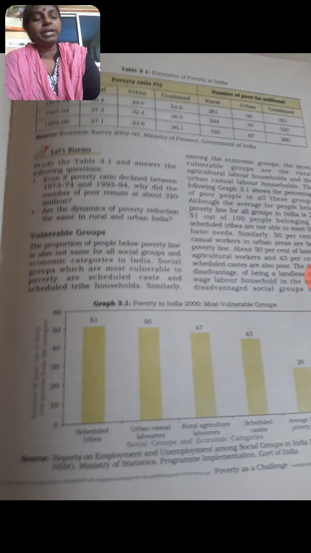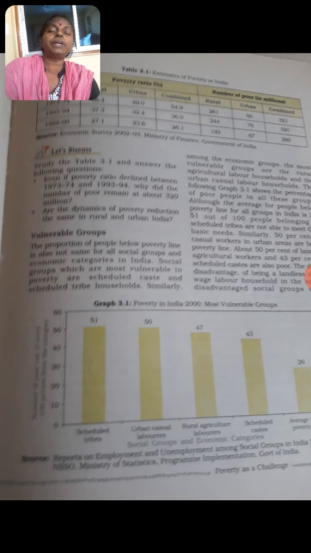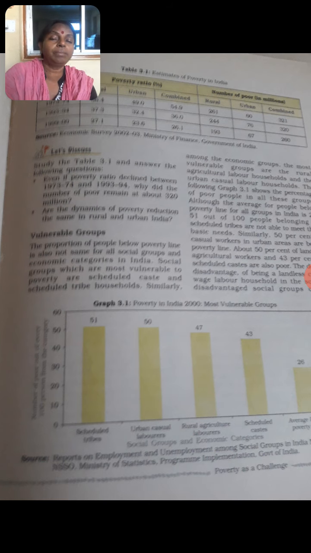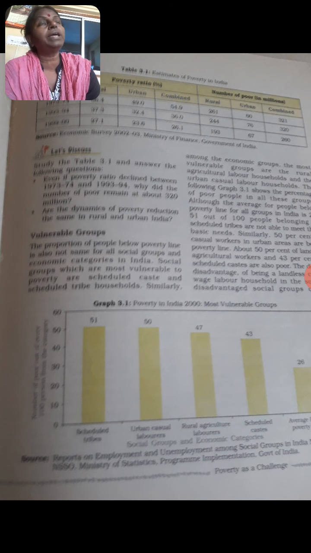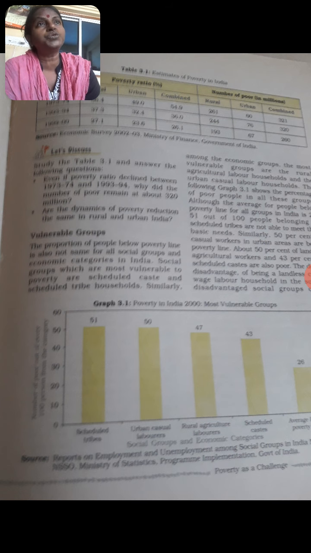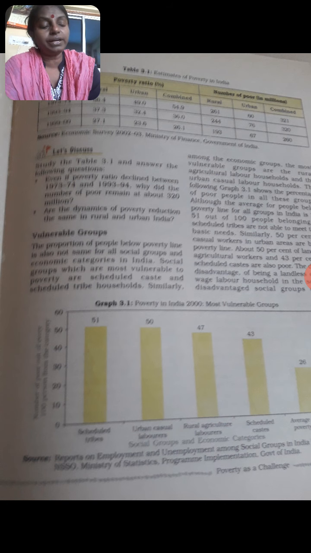Now the next topic is vulnerable groups. What do we mean by vulnerable groups? I have already discussed with you what vulnerability is and how vulnerability is used to measure the probability of poor people, why they are poor and why they will remain poor. So vulnerable groups are the groups who have no education, who come from poor and backward castes, who have no opportunity, and who are seen as inferior and live a very difficult life.